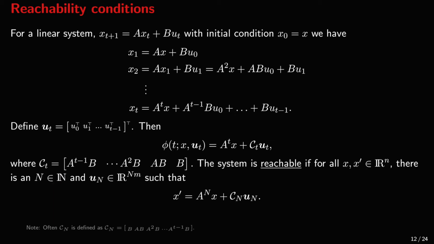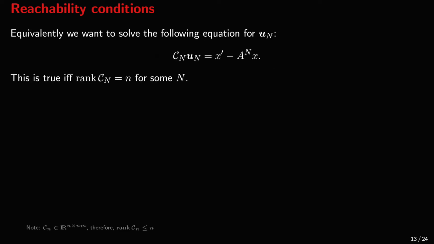Therefore, the system is reachable if and only if, for all x and x prime, there is a natural number N and a sequence of control actions u boldface N such that x prime is equal to A to the power N x plus C subscript N times u boldface N. The question is whether such a sequence of control actions exists.